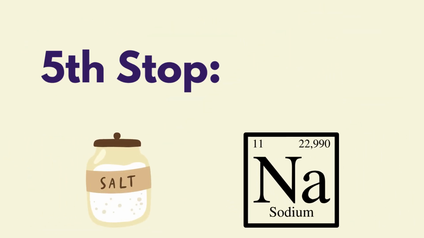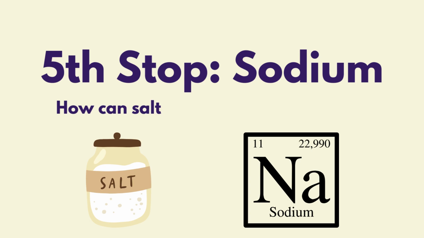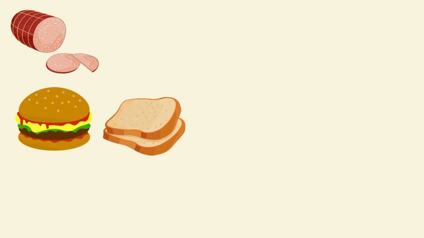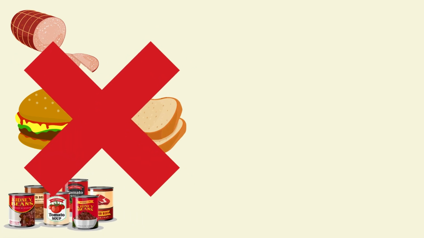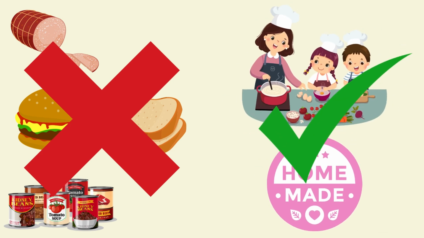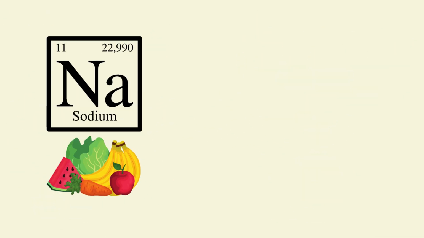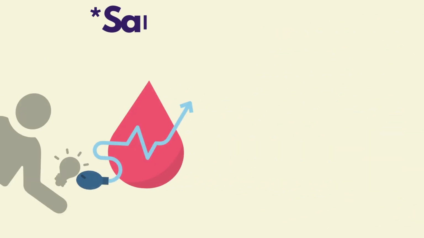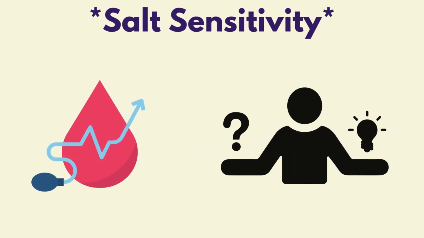Fifth stop, sodium. How can salt lead to chronic diseases? Sodium is essential for the diet, but there are sneaky sources of sodium that will skyrocket sodium intake, including processed meats, fast foods, white bread, and canned goods. Ways to control the amount of sodium in your diet would mainly come from home cooking. Sodium is needed in the diet, especially through fruits and vegetables, in order to balance electrolytes and fluids in the body. Salt sensitivity is important to note because people with salt sensitivity will have a sudden spike in their blood pressure when eating high volumes of salt.